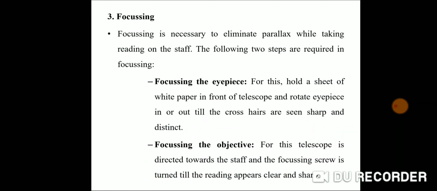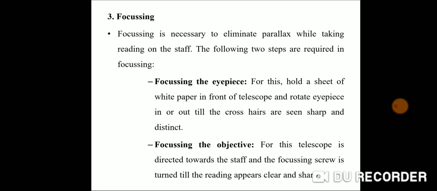Focusing. Focusing is necessary to eliminate parallax while taking the reading on the staff. The following two steps are required for focusing the instrument: first is focusing by eyepiece, second is focusing by object glass. For focusing by eyepiece, we put a white paper in front of the object glass and rotate our eyepiece until you can see the crosshairs or plus sign on the white paper. Then the focusing by eyepiece is done.